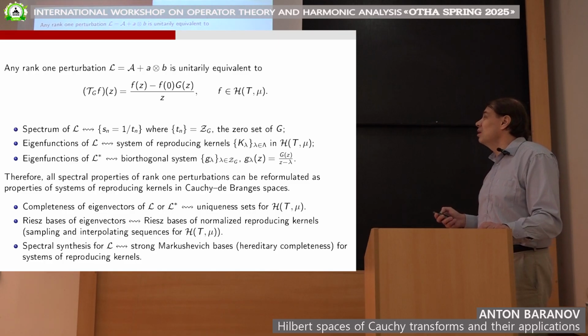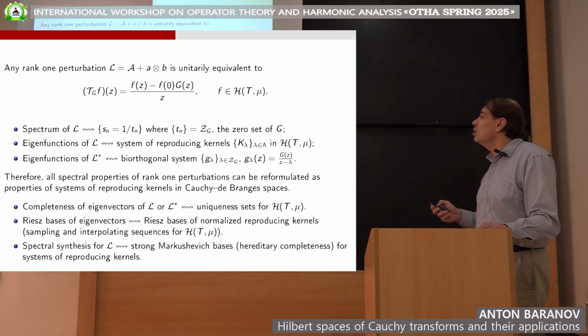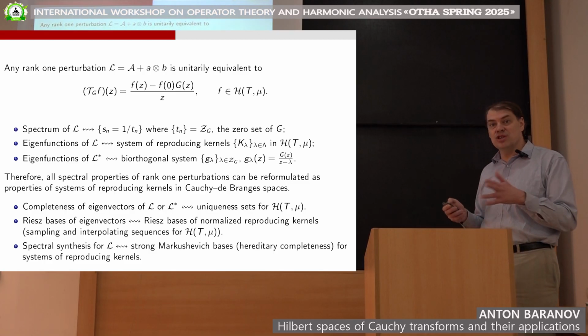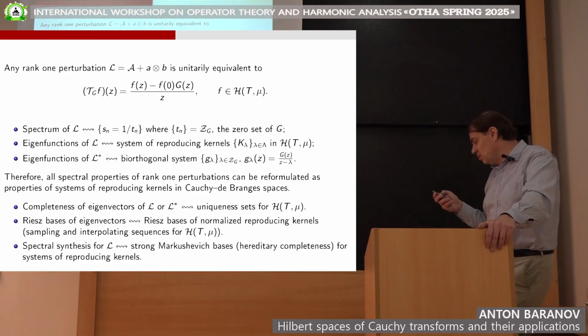Eigenfunctions of L correspond to the system of reproducing kernels, corresponding exactly to these points Tn, the zeros of g. And eigenfunctions of the adjoint operator correspond to the biorthogonal system to the reproducing kernels, which is given in a very explicit way. These are functions of this type, exactly those functions which appear in interpolation formulas.